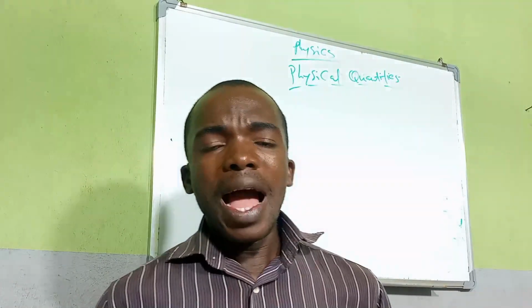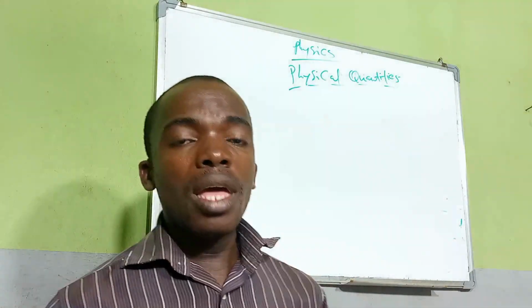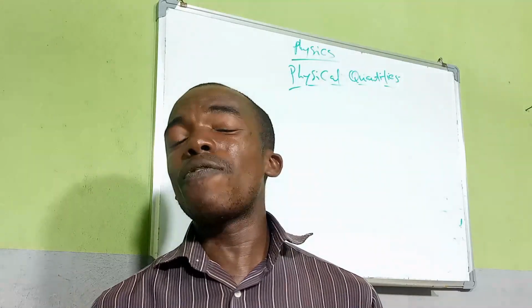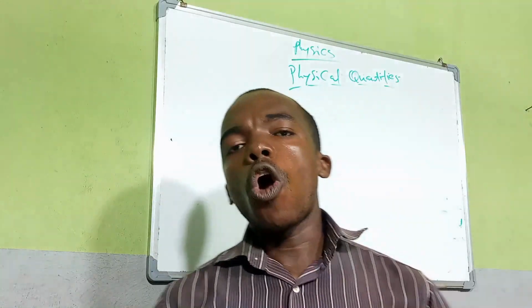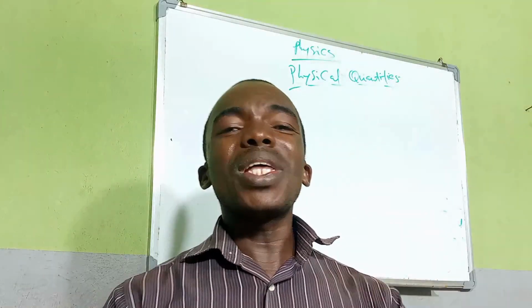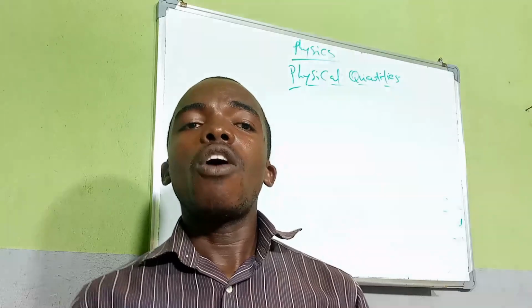How can I measure the speed? If I can get the distance traveled by a body and the time in which the distance is traveled, then I can measure the speed of that body. So anything that can be measured is called a physical quantity.